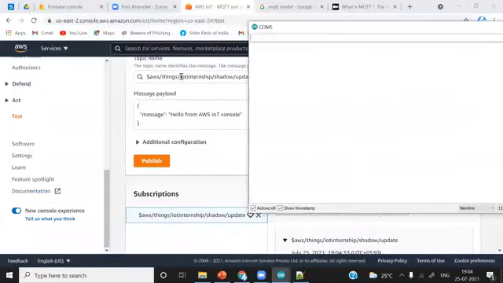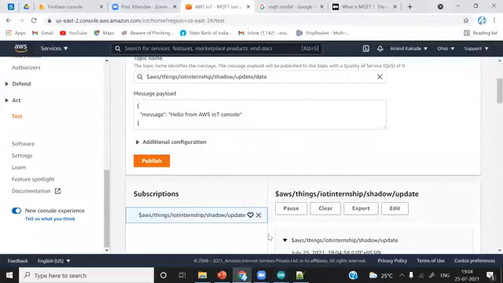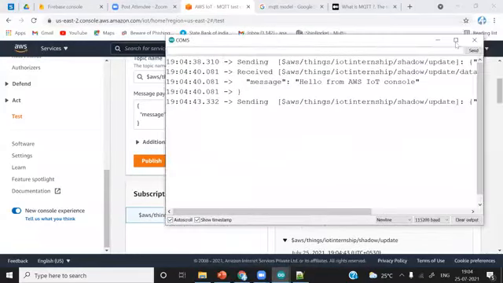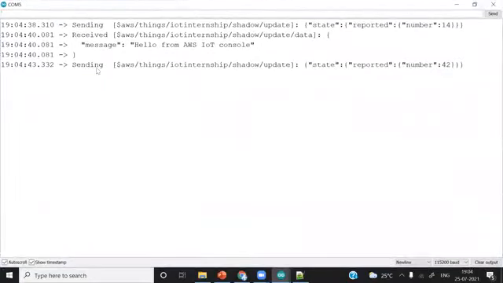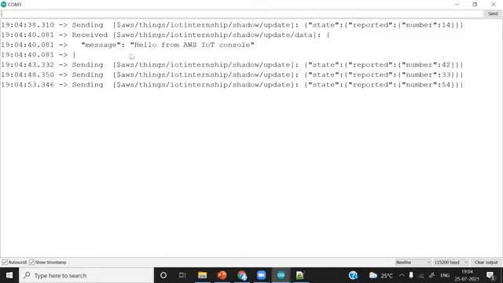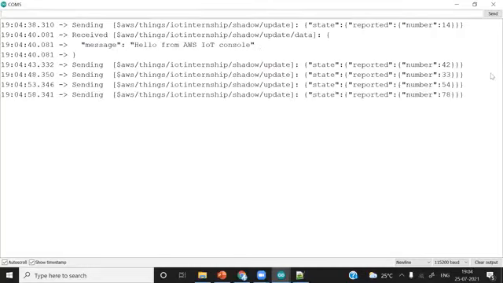I'll simply publish it. Observe it. You can see we received the data: received AWS Things IoT Internship Shadow Update data, because we are subscribed to this particular topic, and the message is hello from AWS IoT console.